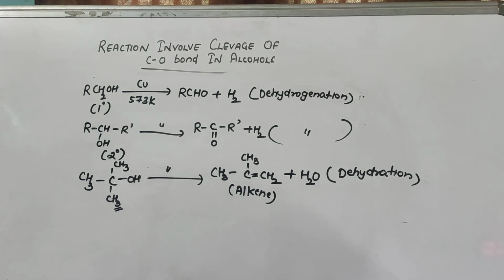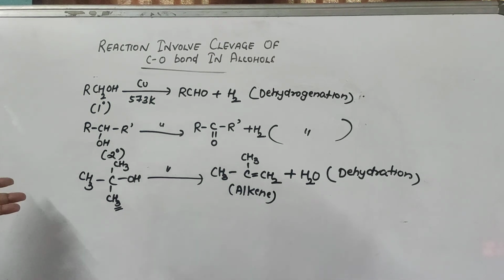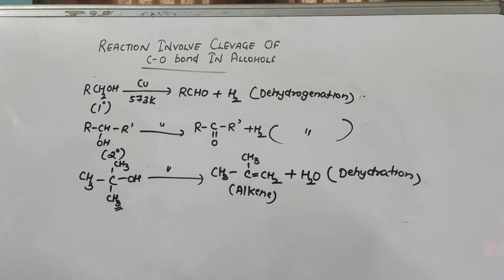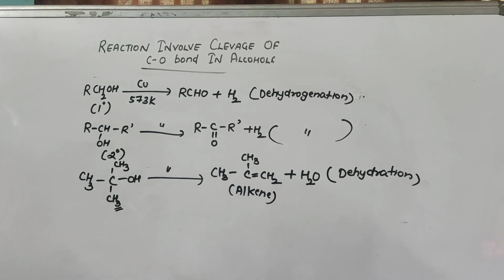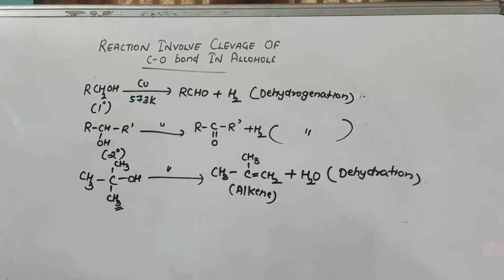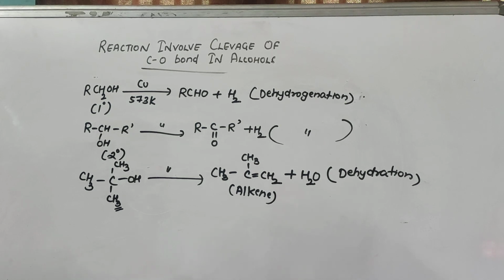Not too many reactions take place with phenols, like oxidation or, we have seen, dehydrogenation and dehydration. It has some one or two reactions. Under electrophilic reactions you have the electrophilic aromatic substitution, then you have the Kolbe's reaction, Reimer-Tiemann reaction, the reaction of phenol with zinc dust, and oxidation of course. So we'll see that in the next video. Thank you.